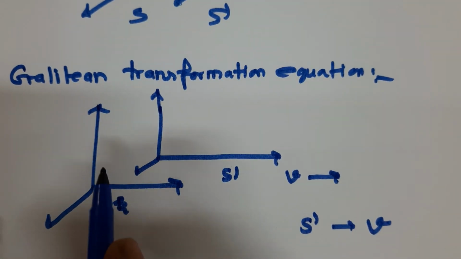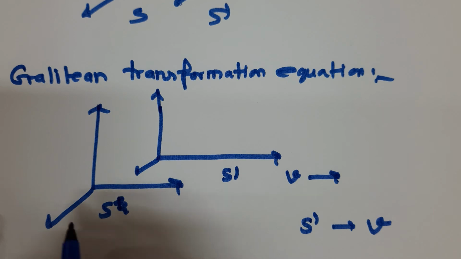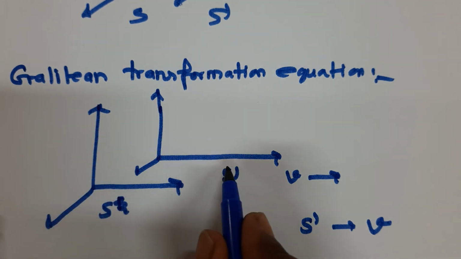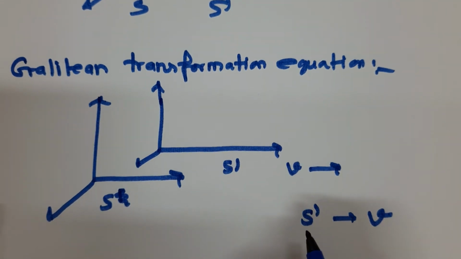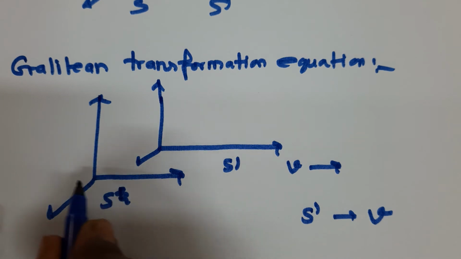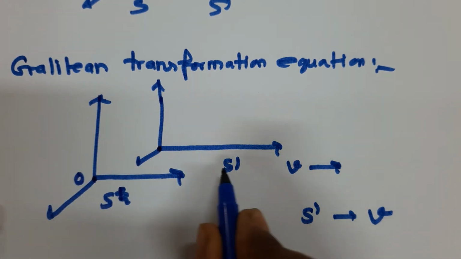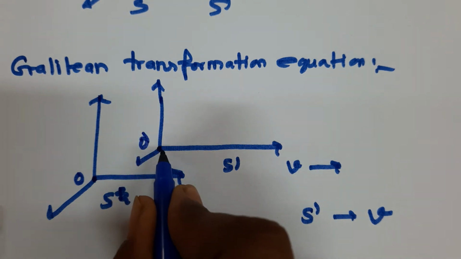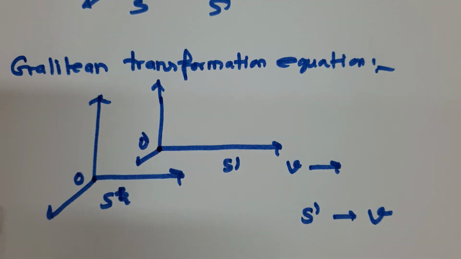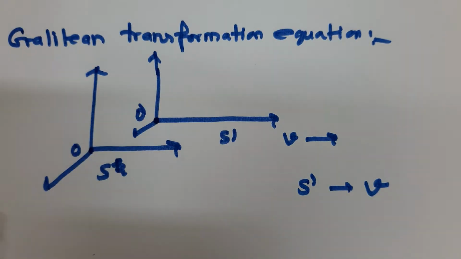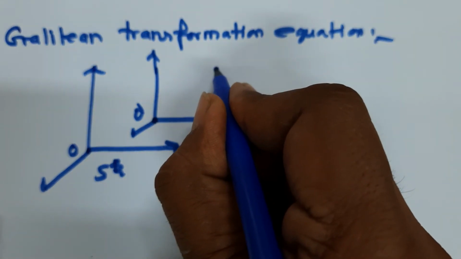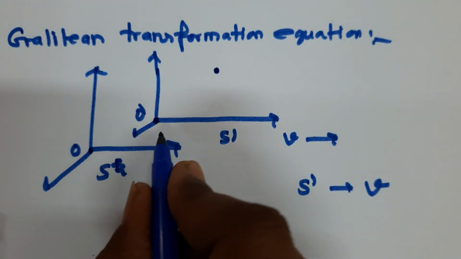So you can see here there are two frames of reference, one is S and the other is S dash. The observer of S is sitting at the origin O, let's assume, and observer O dash is sitting in this coordinate system at the origin. Suppose some event takes place in space.